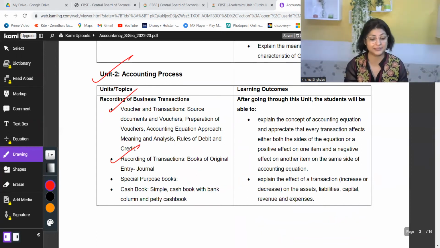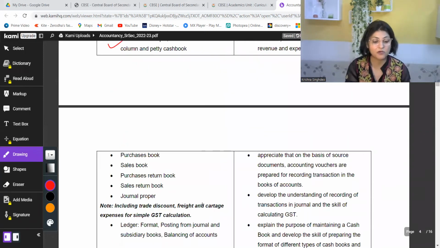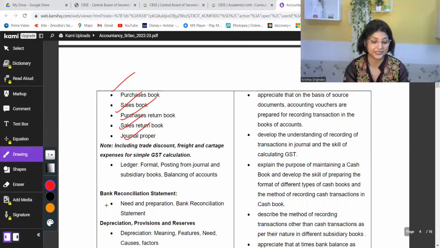There are full chapters in the books for this. Then special purpose books like sales book, purchase book, and so on will be given to you. Cash book will be given to you. So all this you are going to learn from unit 2 onwards. There are more books like purchase book, sales book, purchase return book, sales return book, general proper. After that, ledger posting is there.